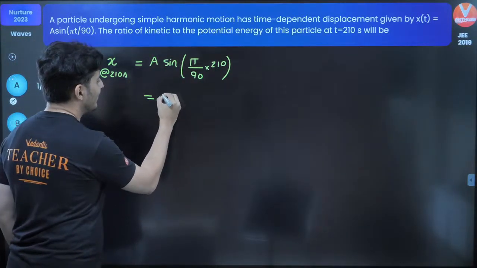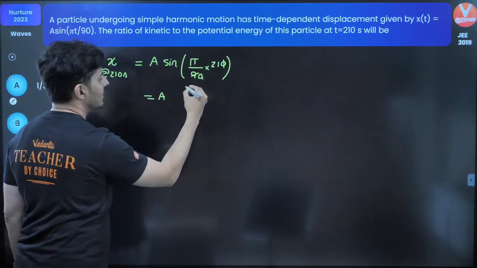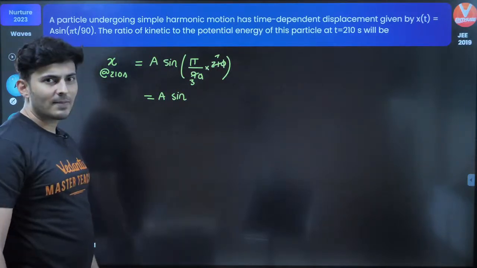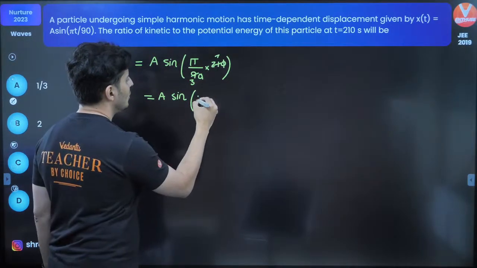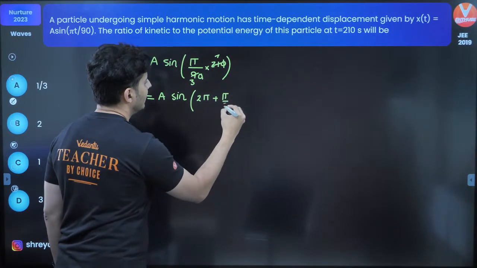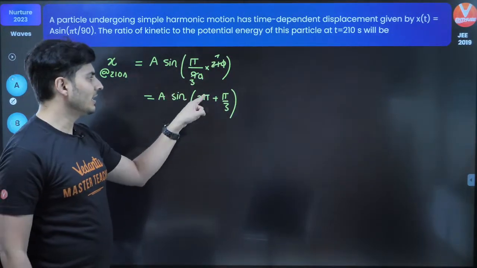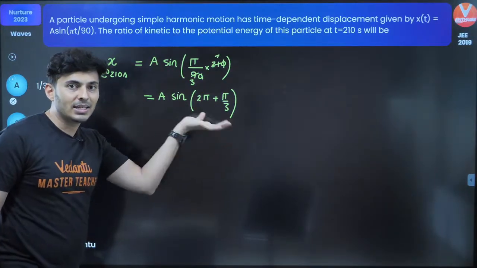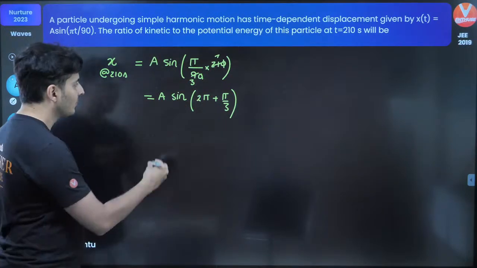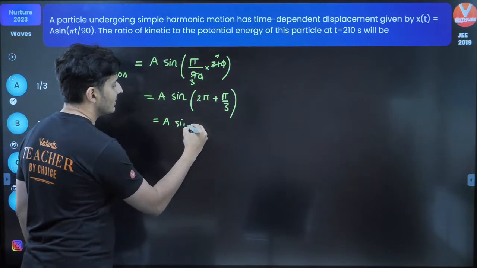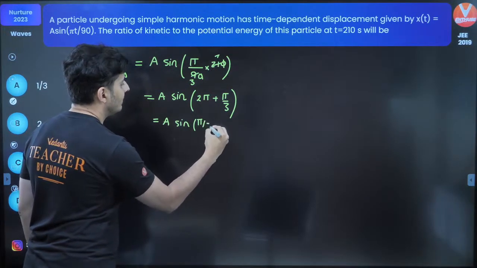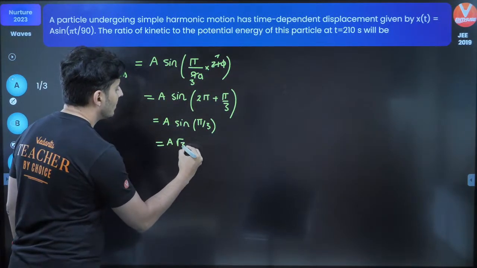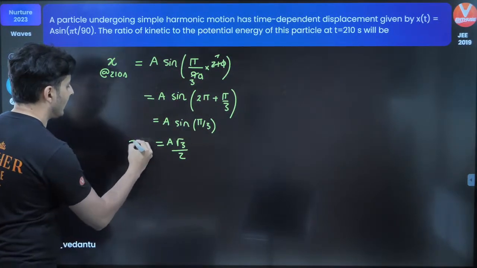So next thing, this will be a 0, 0 goes 937. So this will become 7 pi by 3. Can I write it as 2 pi plus pi by 3? Correct? 7 pi by 3 is 2 pi plus pi by 3. Great. Now whenever I have 2 pi plus something, it will just become sine of that something. So this will become just sine. This is trigonometry, as simple as that. Sine of pi by 3, which is sine of 60, is nothing but root 3 divided by 2. So that is your x value.